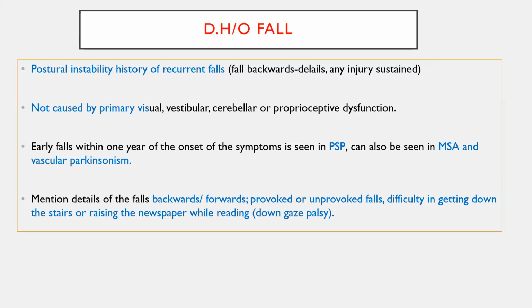Again, history of fall is very important. As all of you know, postural stability is a very important aspect in a human being to maintain the erect posture whenever walking or doing activities. This postural stability is managed by the pedunculopontine nucleus.